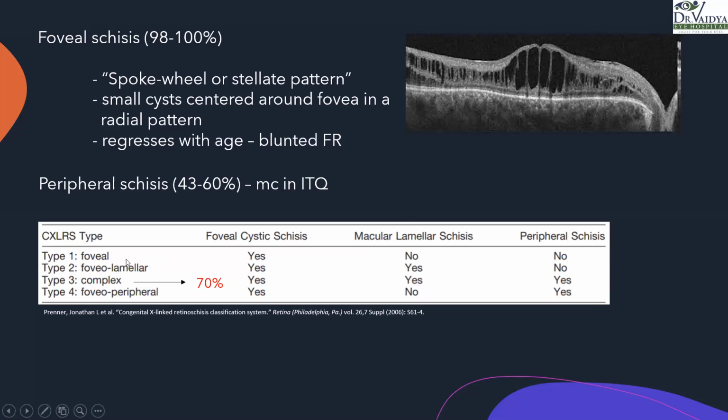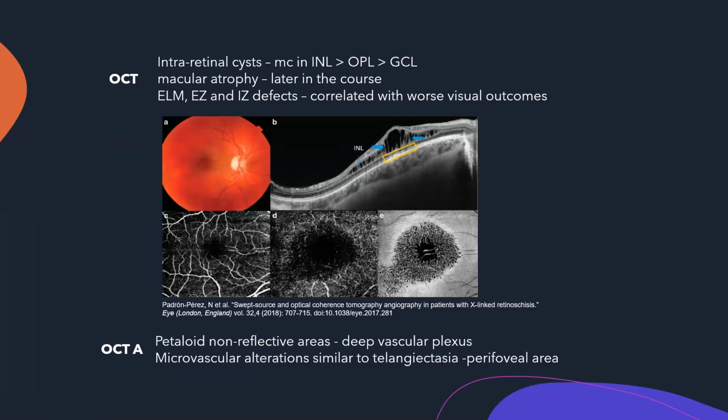XLRS type 1, which is foveal; type 2, foveo-lamellar; type 3, complex, which is the most common, at 70%; and type 4, with foveo-peripheral retinoschisis. These retinoschisis can also be exudative, in which they can have hard exudates. The pathology could be either due to vascular involvement or something else, but these can be either exudative or non-exudative.